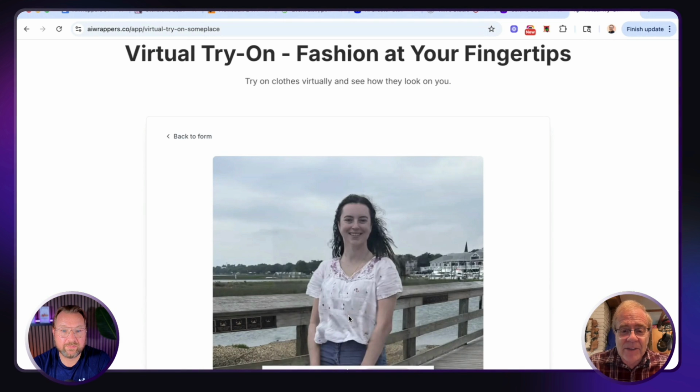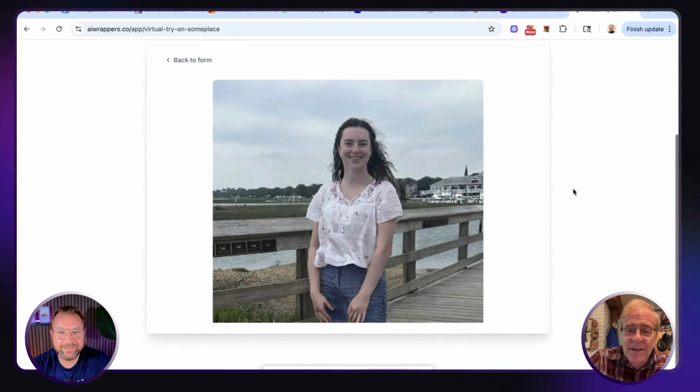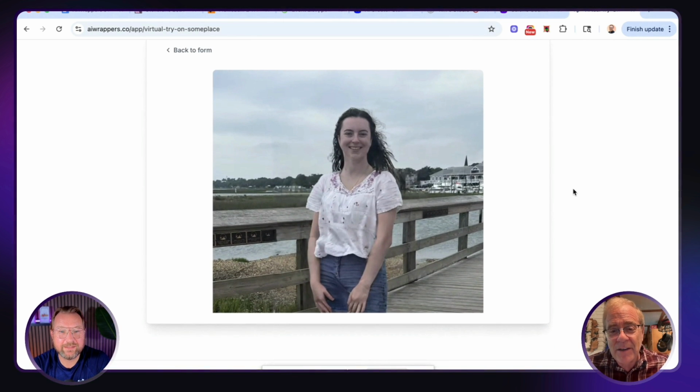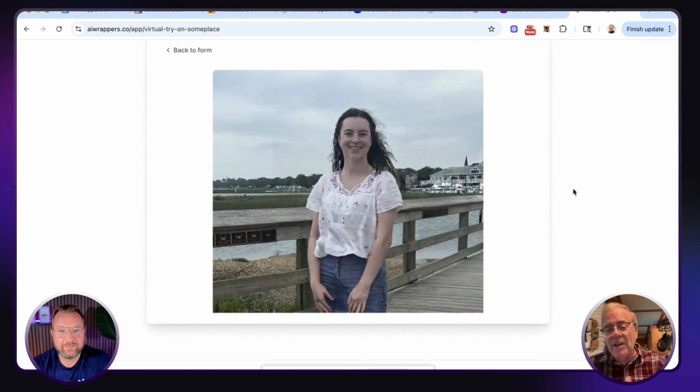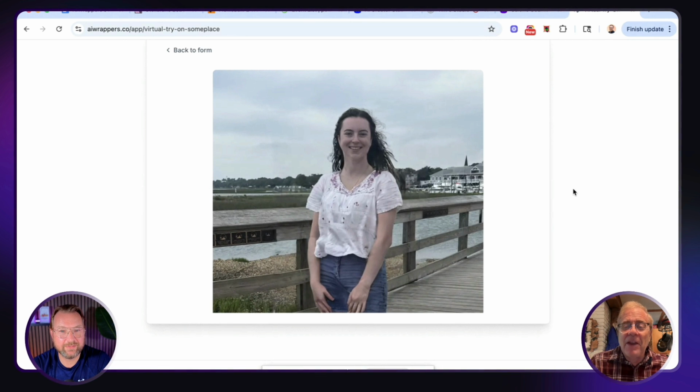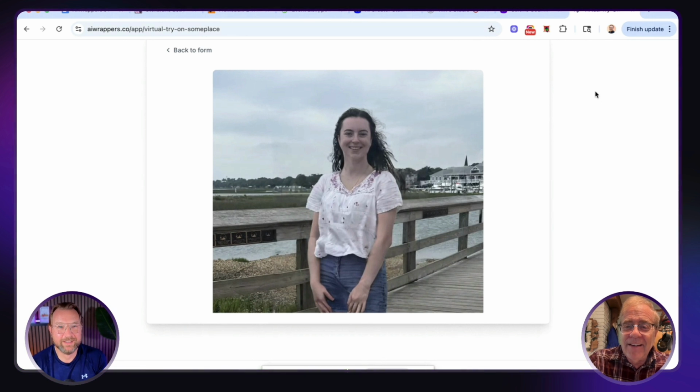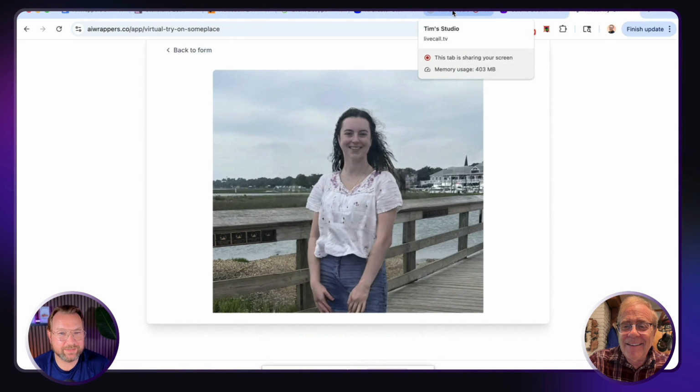All right, let's see how this came out. And there she is in a peasant blouse. Cool. You can see it fits nicely and it shows what she'd look like in that. It totally took off the other shirt she was wearing and modeled this one to her body. Nice. There we have it, Tim. So the possibilities are limitless, right?